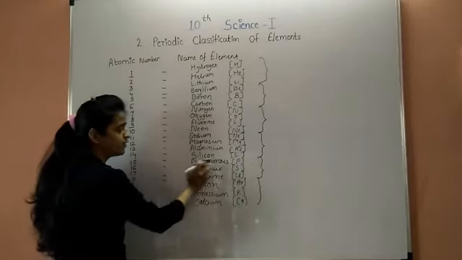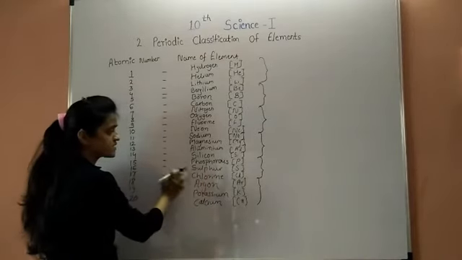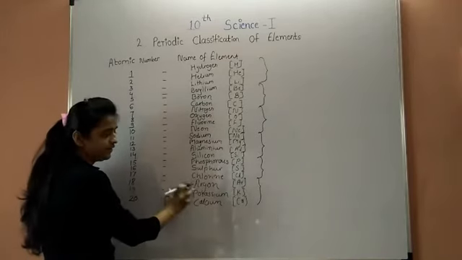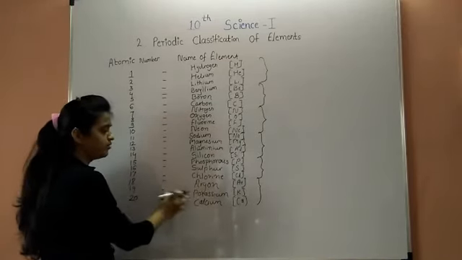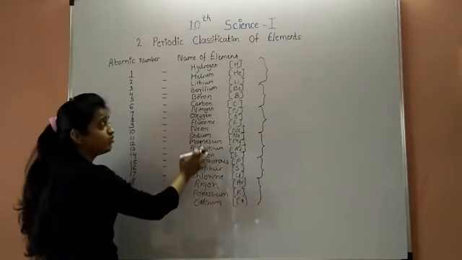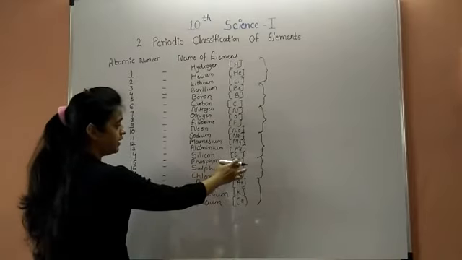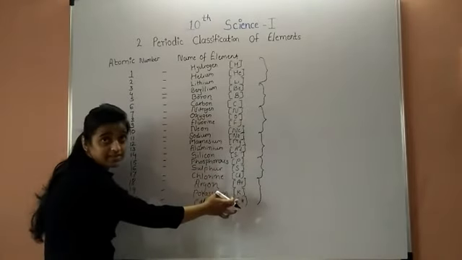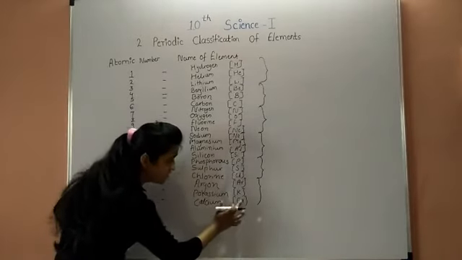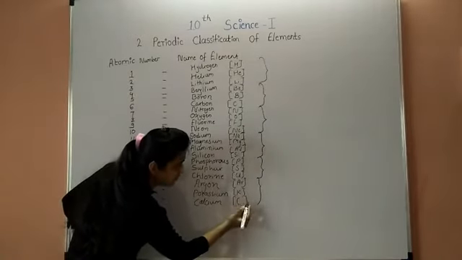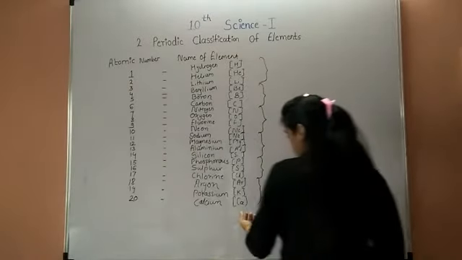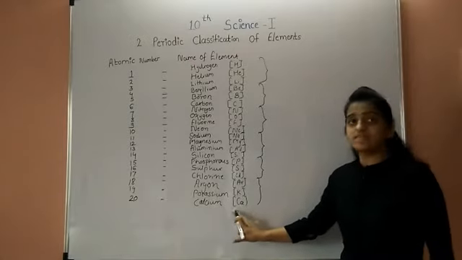Next, 15, phosphorus, symbol P. 16, sulfur, S. 17, chlorine, Cl. 18, argon, Ar. 19, potassium. The symbol of potassium is K. The symbol of phosphorus, 15, is P, but the symbol of potassium is K. Next, 20 is calcium. The symbol of calcium is capital C and small a, Ca.